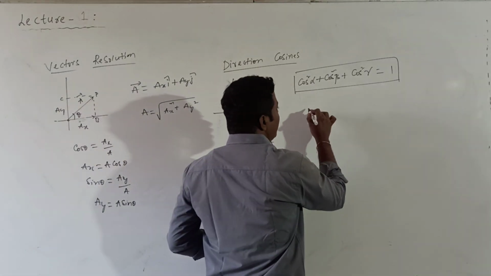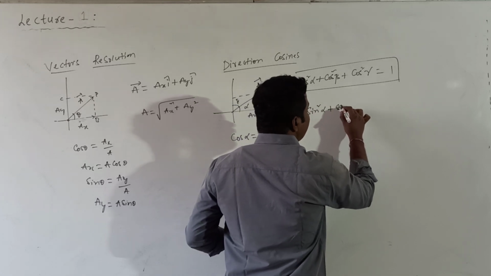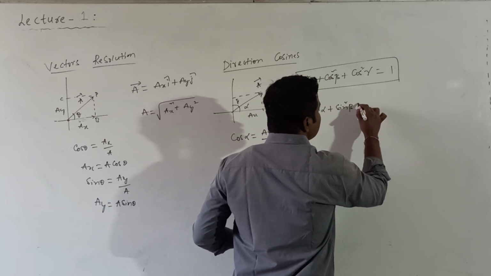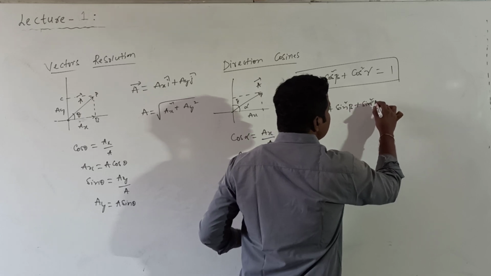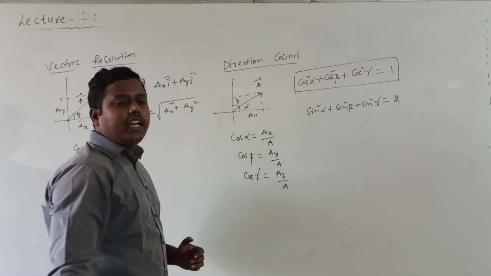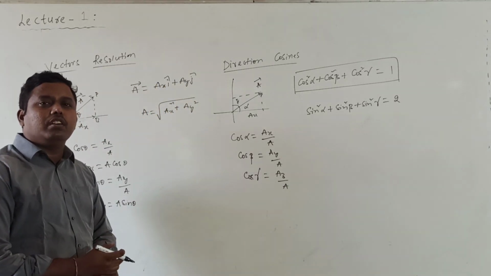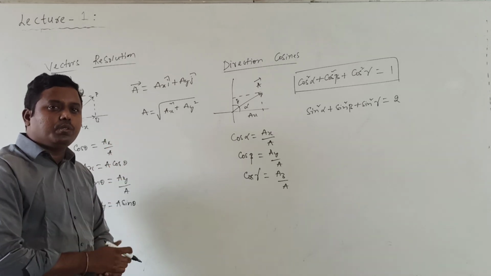From this we can also write sin square alpha plus sin square beta plus sin square gamma, which is equal to how much? This is equal to 2. By writing sin square alpha plus cos square alpha is equal to 1, so cos square alpha is equal to 1 minus sin square alpha.